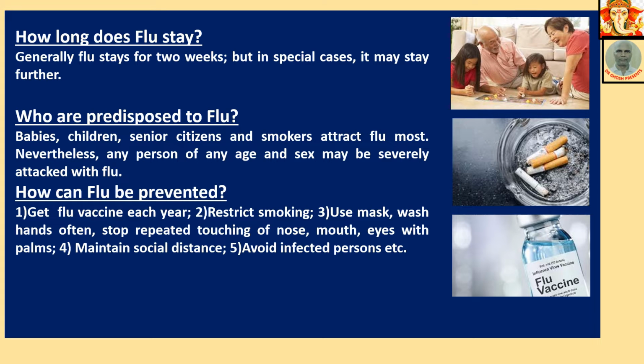How can flu be prevented? Number 1, get flu vaccine each year. Restrict smoking. Use mask. Wash hands often. Stop repeated touching of nose, mouth, eyes with palms. Maintain social distance. Avoid infected person.